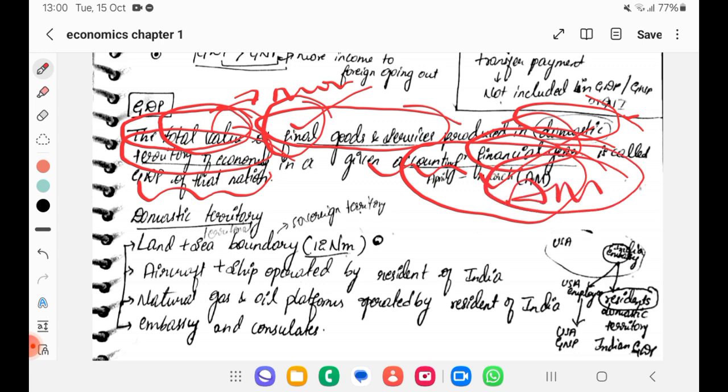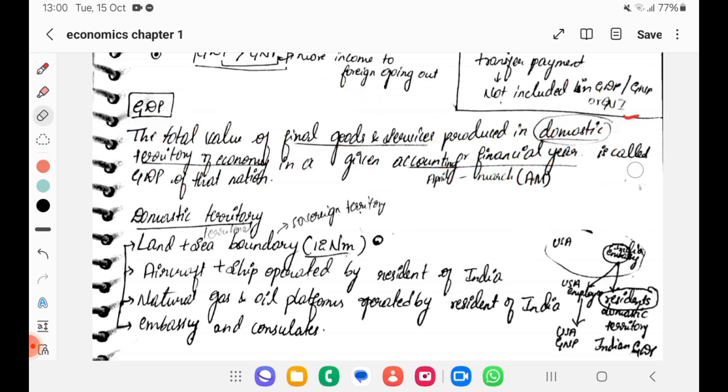Okay. So what is GDP? It is a total value or monetary value of a final goods and services produced in a domestic territory in a given accounting period or a financial year. It's called as the GDP of that nation. So now we will break the term and understand. Okay. First thing. So it's a monetary value. Fine. Then we should understand.